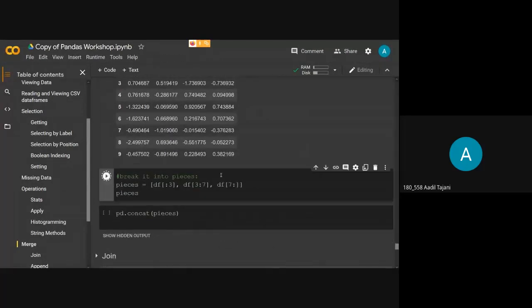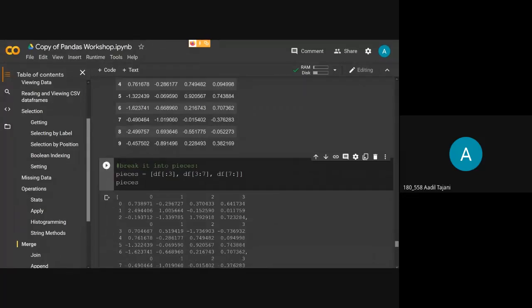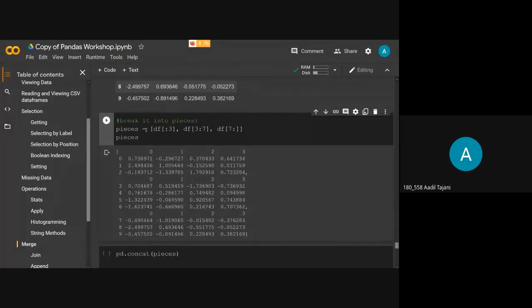Now, using the slicing method, we have created pieces of it. When you apply the basic pandas functions on a data frame, it will always return data frame objects. As you can see here, I have sliced the first 3 columns, then the 4th to 6th columns, that is 0, 1, 2, then 3 to 6, and 7 to 9. So we have created 3 pieces, and these are all data frame objects. So pieces has 3 pandas objects.